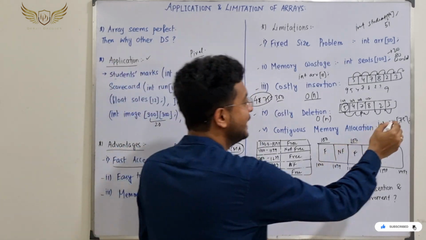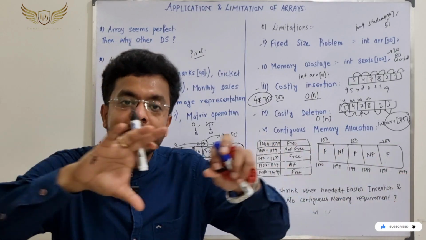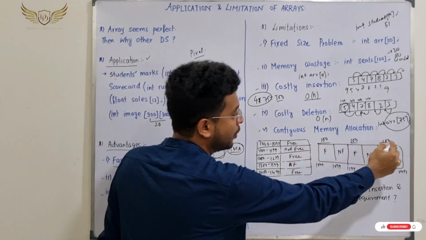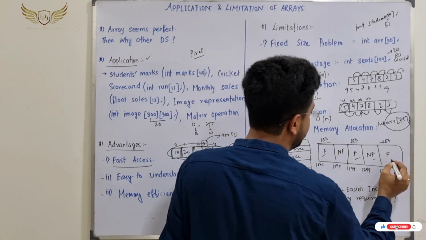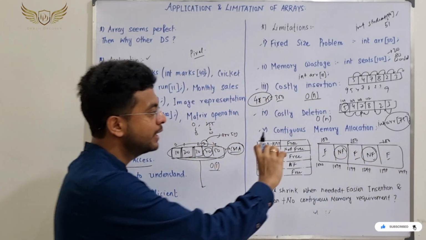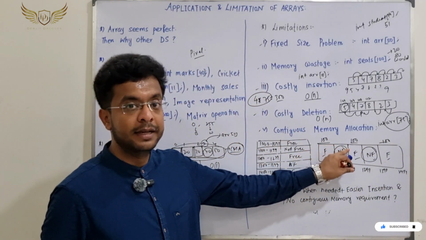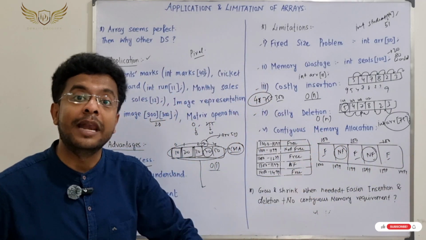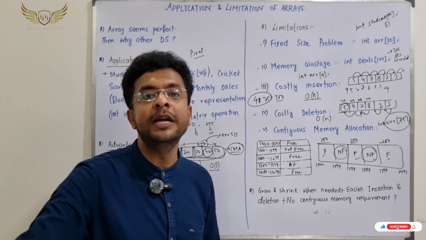Because whenever you are writing this, it will ask for 300 contiguous space, 300 contiguous bytes. But is it available contiguously? Even if it is available, it is non-contiguous, because there is some non-free space sitting in between. So you cannot give this 300, even if it is available. The space is there, but we cannot allocate because it is not contiguous. An array should be contiguous.